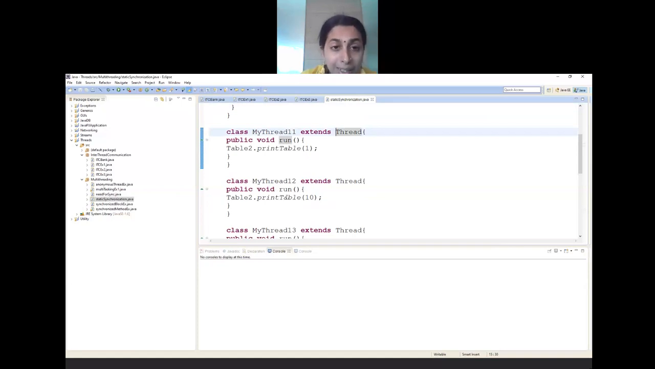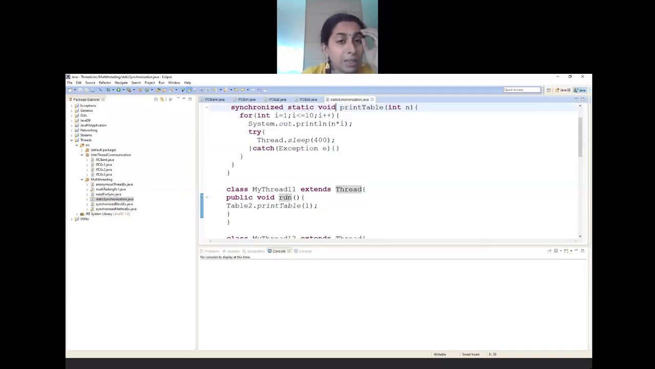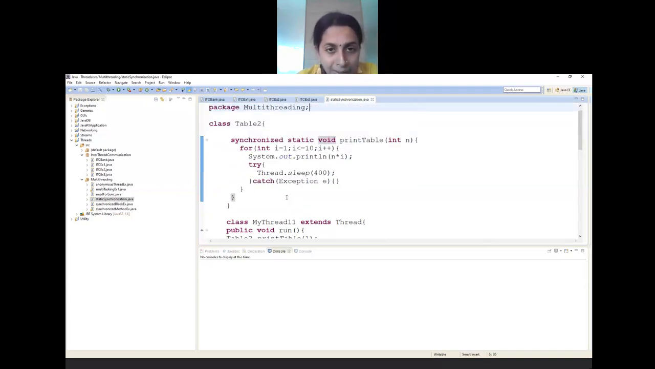table2 dot print table of 1. What is this table2? Let me just go back. So table2 is a class which contains the print table method. Now inside this table2 there is a print table, and this print table prints the table of the numbers. That's it. Now what has happened after this class?